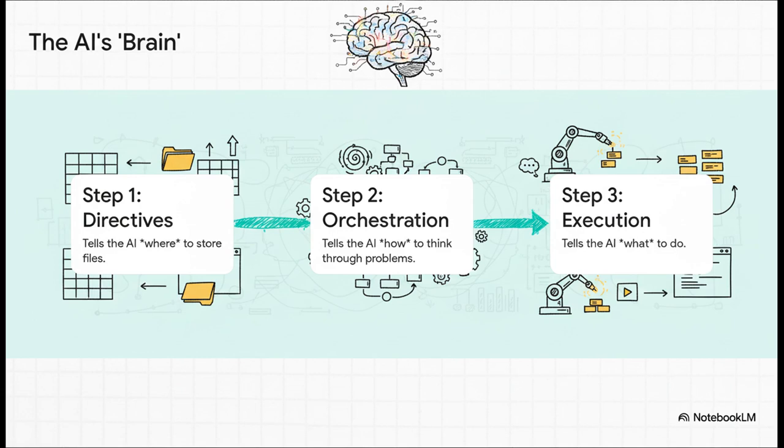This next part is where we give the AI its brain. We make one special file that's basically its rulebook. It has 3 layers. First, directives tell the AI where to put all the files. Then, orchestration tells it how to think about problems. And finally, execution tells it what it actually needs to do. This right here, this is the secret sauce. It's what makes the AI build like a seasoned developer instead of just a code-guessing machine.